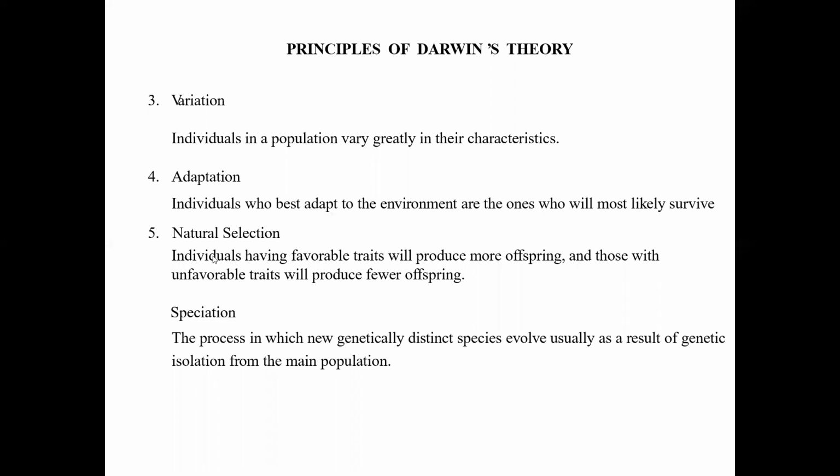Speciation. Speciation means the process in which new genetically distinct species usually evolve as a result of genetic isolation from the main population. That means speciation is a process in which new genetic species evolve. A particular individual adapts to the environment and makes changes within its genetic makeup. The new species generated out of the whole process, and the whole process, is known as speciation.